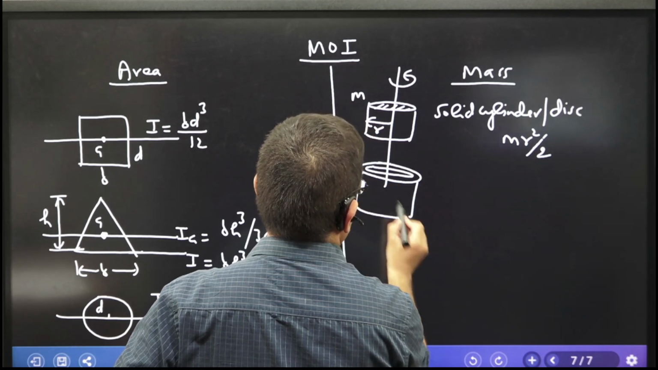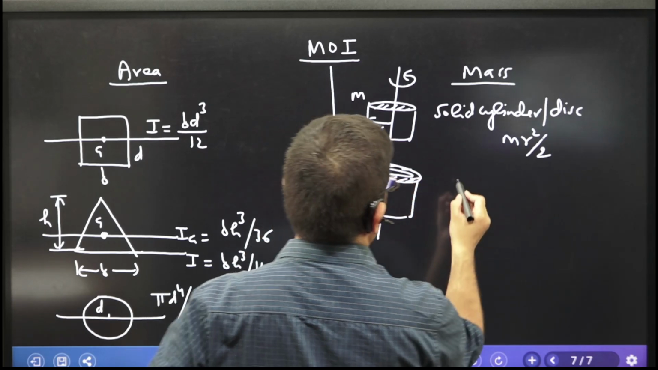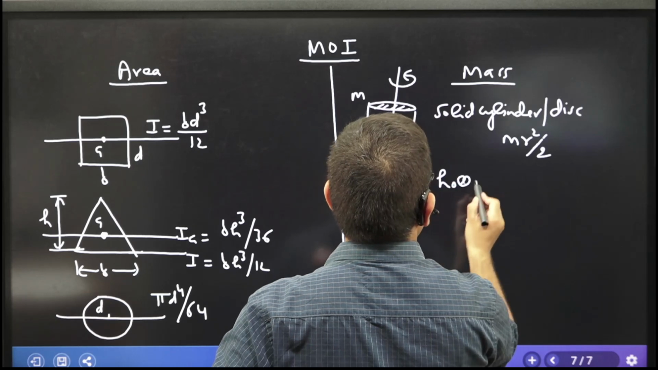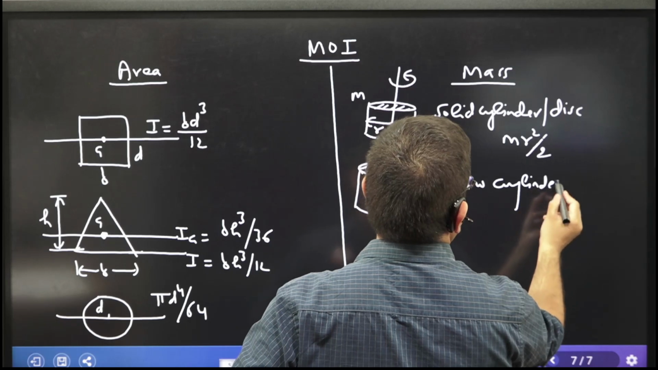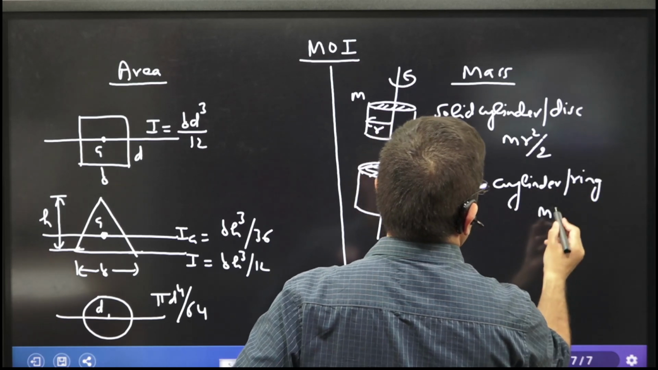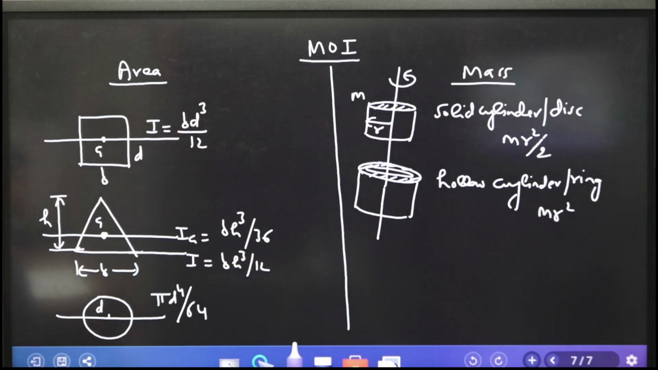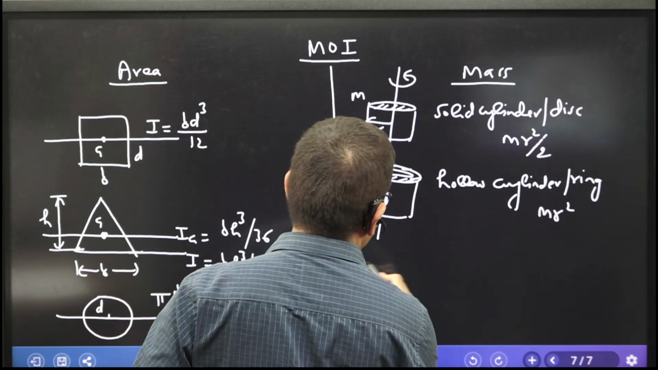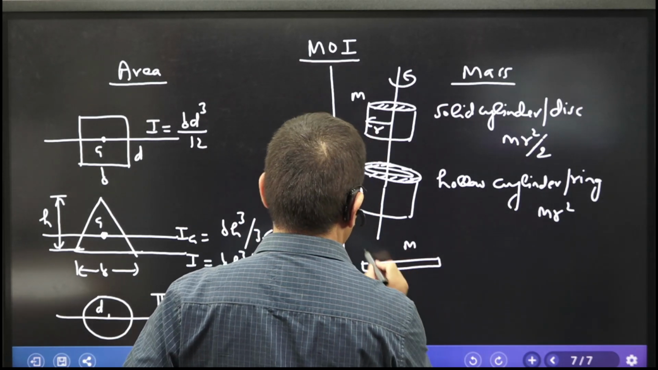Okay, if I take the hollow cylinder, this is also called a ring. Its moment of inertia is mr square. R is the outer radius of the ring, or radius of the ring. The ring is very thin, so that is basically mr square. Okay, sir, good. Okay, if I give you a rod with mass and length L.